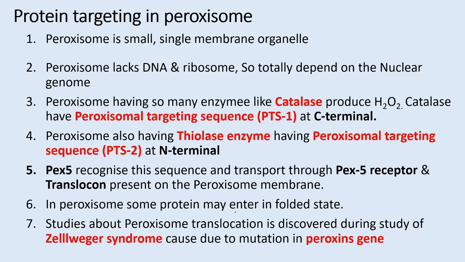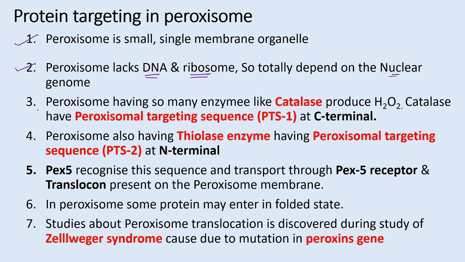Next and last point is the protein targeting in the peroxisome. So you can see here, the peroxisome is a small, single membrane organelle. The peroxisome lacks DNA and ribosomes, like mitochondria and chloroplast. So it totally depends on the nuclear genome for its proteins.